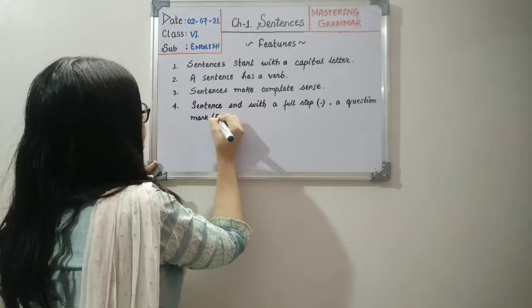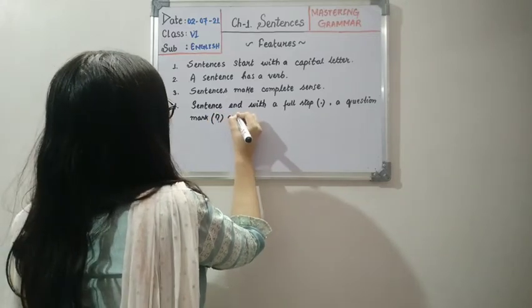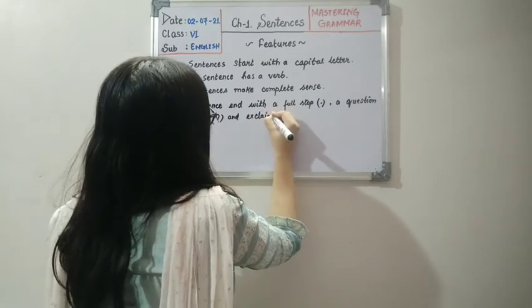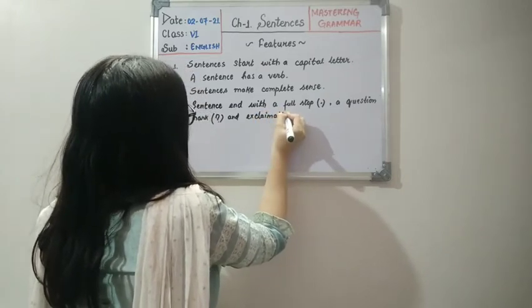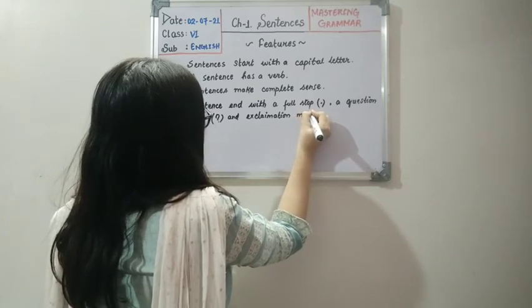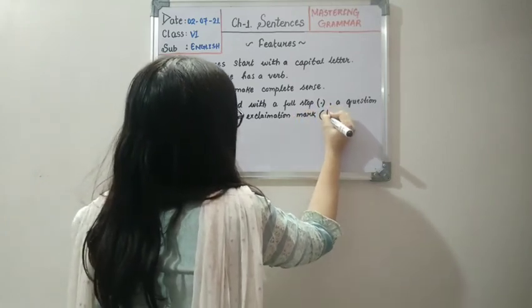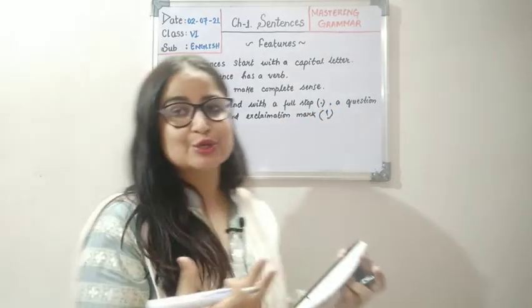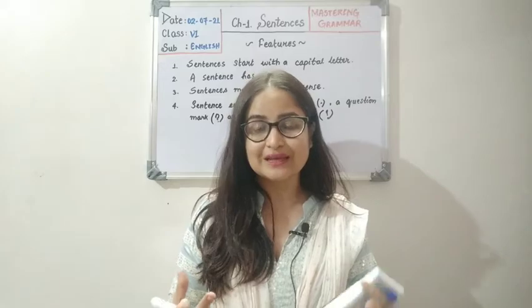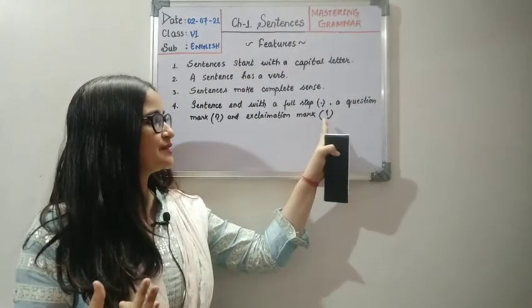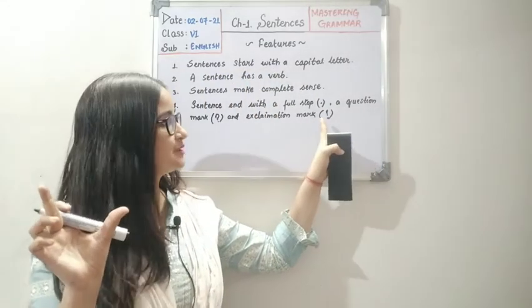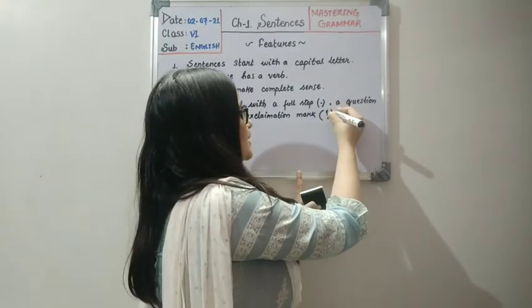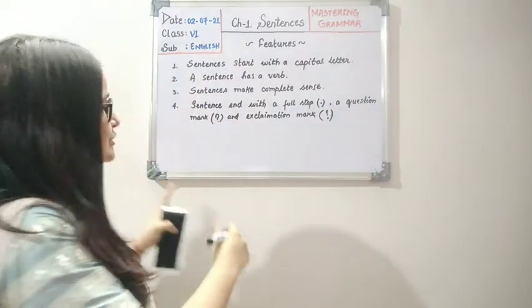And exclamation mark. Okay, children, I hope you have seen this sign. When someone is expressing their feeling, at the end of their expression we can find this symbol. This punctuation is called an exclamation mark.